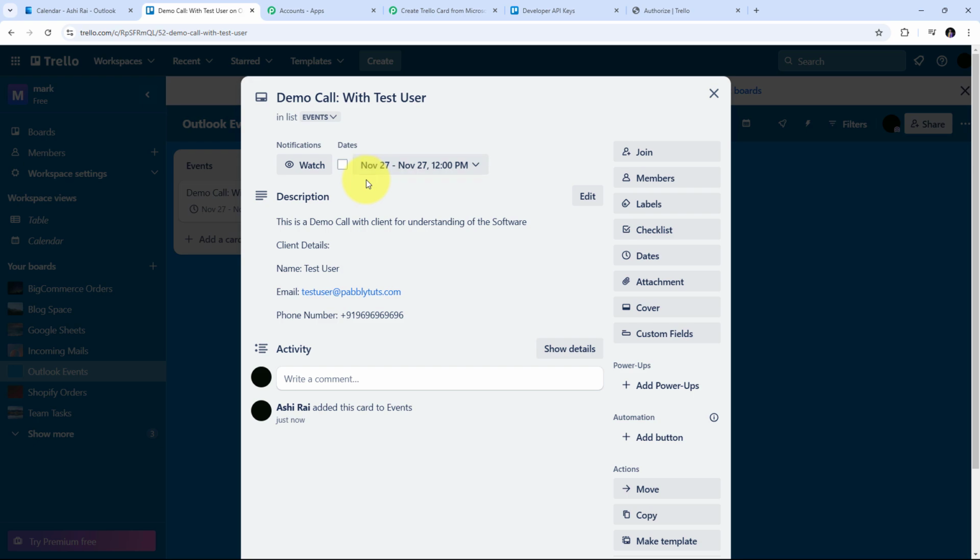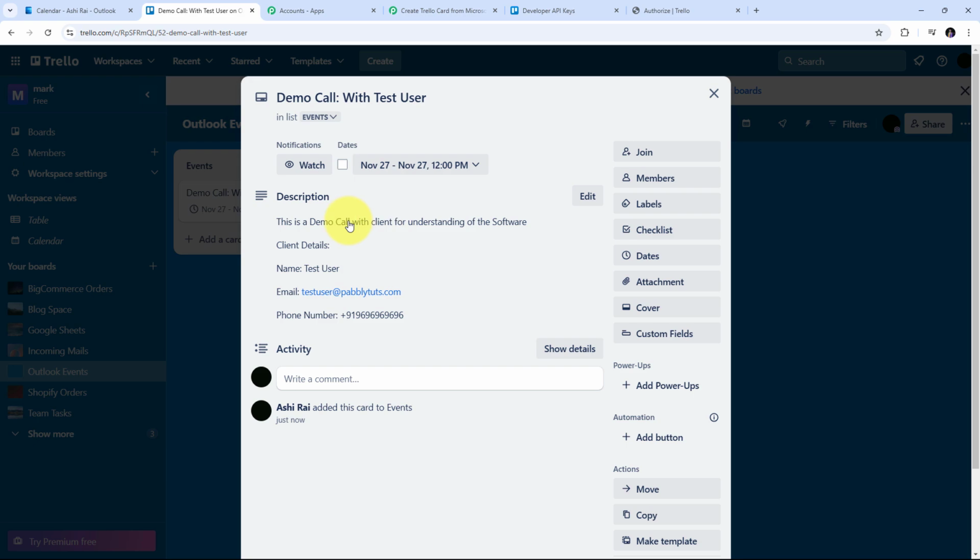And here this is my card that has the start date and time that is of November 27, and I have the timing that is 12 p.m. So here we can see I have successfully changed this time zone to my required time zone. And here I have the description, that is, this is a demo call with client for understanding of the software. I have the client details, like I have the name, that is Test User. I have the email, that is testuser@pabblytunes.com, and I have the random phone number of my client.